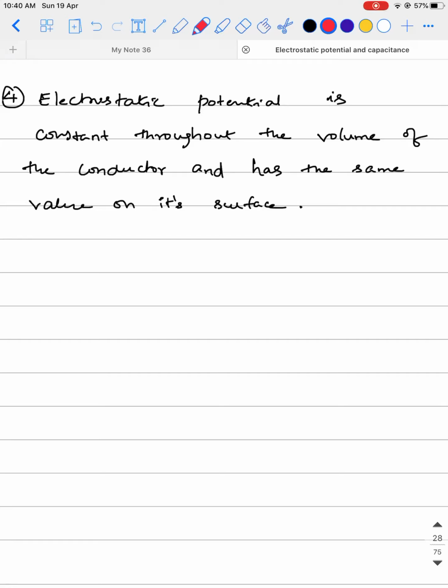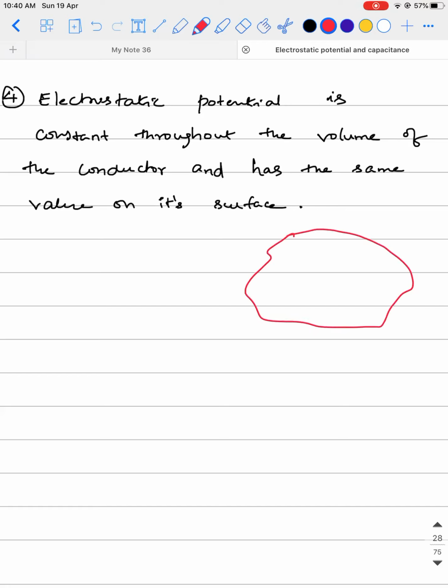Now we'll see the fourth point related to the electrostatics of conductors. It states like this: electrostatic potential is constant throughout the volume of the conductor and has the same value on its surface. Okay, let's try to prove it.